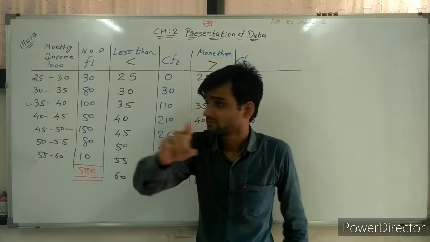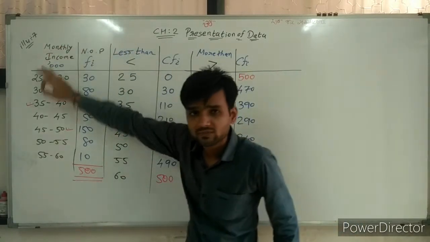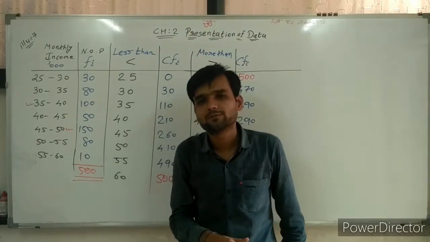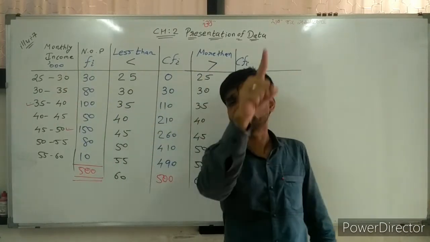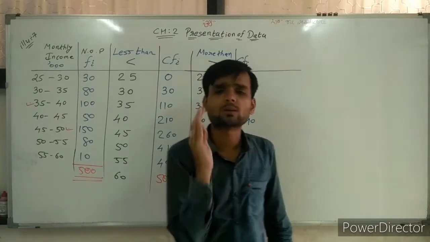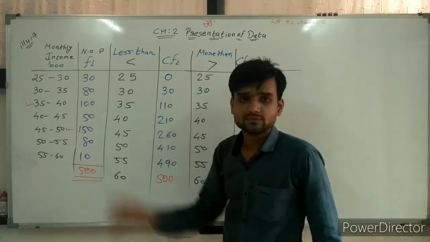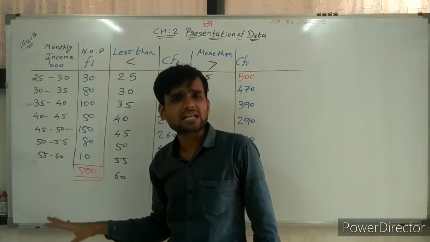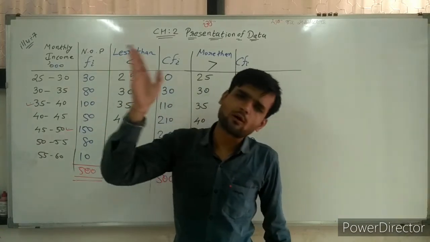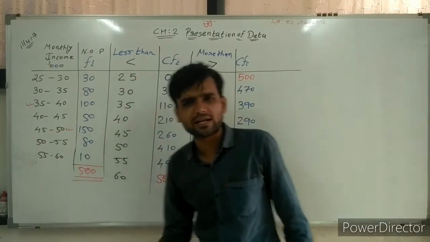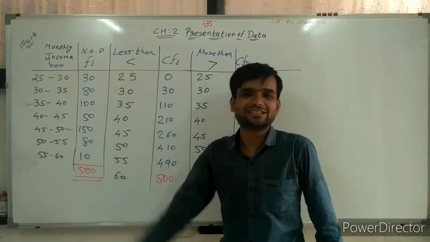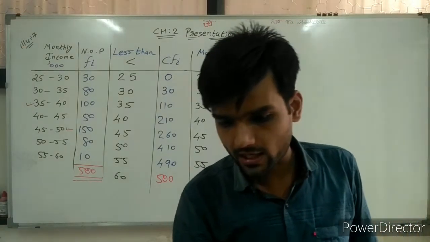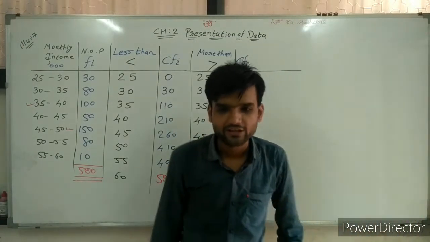Here, most important thing, class is given. In the last lecture, discrete frequency was given. Here class is given. Whenever classes are given, then take the lower boundary point as a base. Whenever an exclusive class distribution is given, then the lower limit and lower boundary point are both the same. So no need to worry about that. Directly write it. Enjoy it. So illustration number 7 is 100% completed.